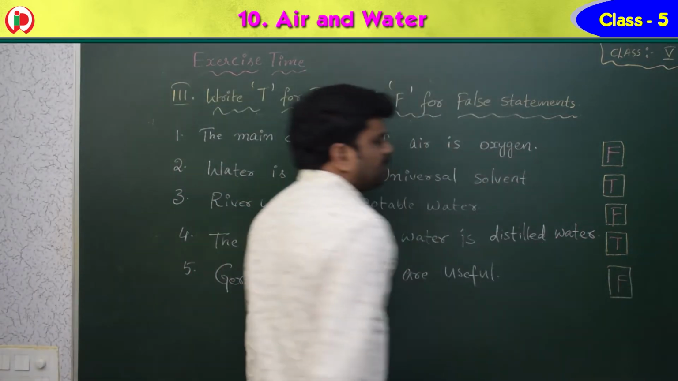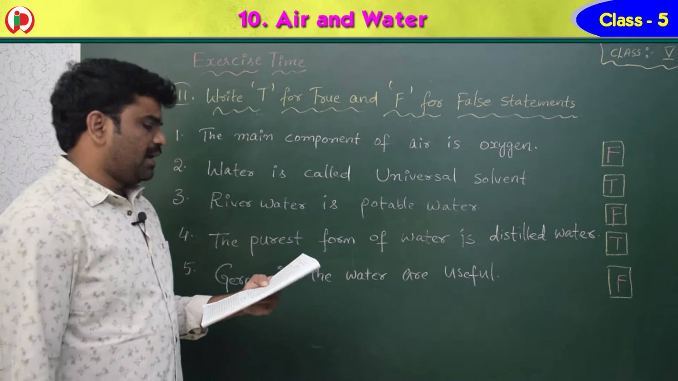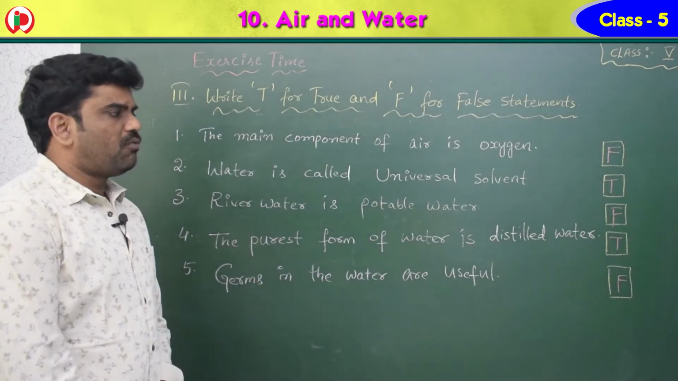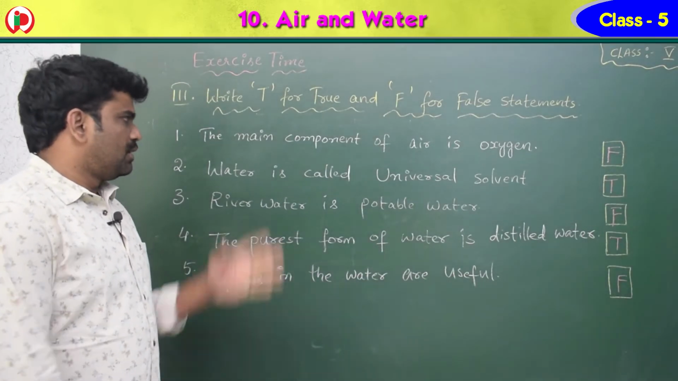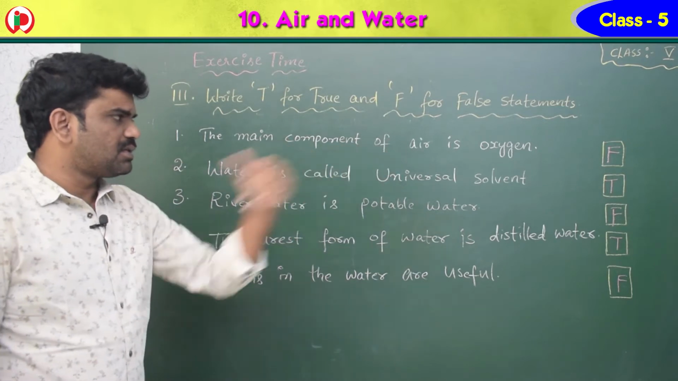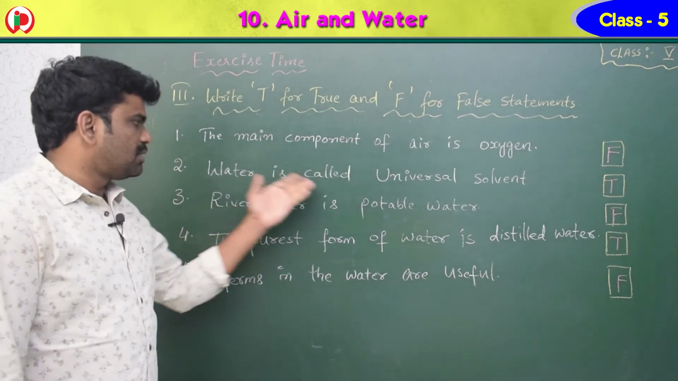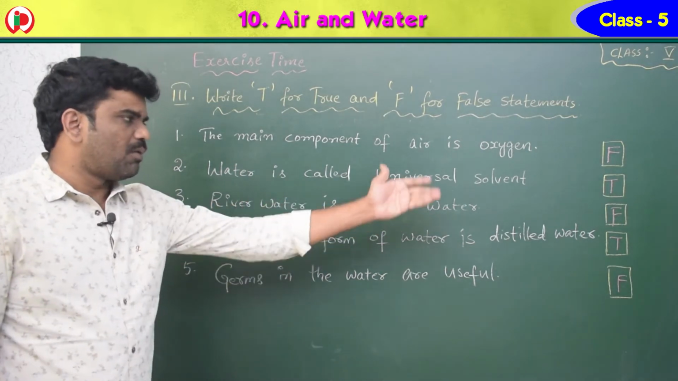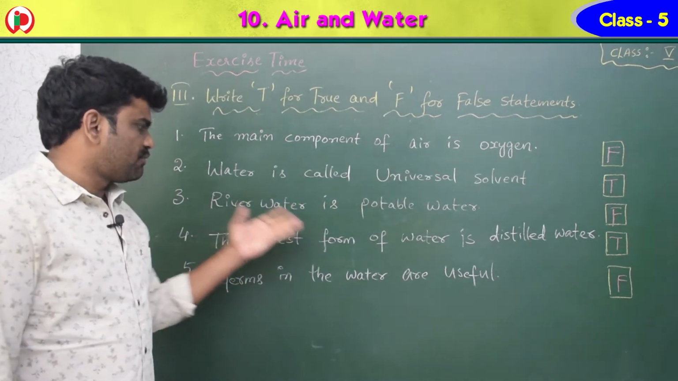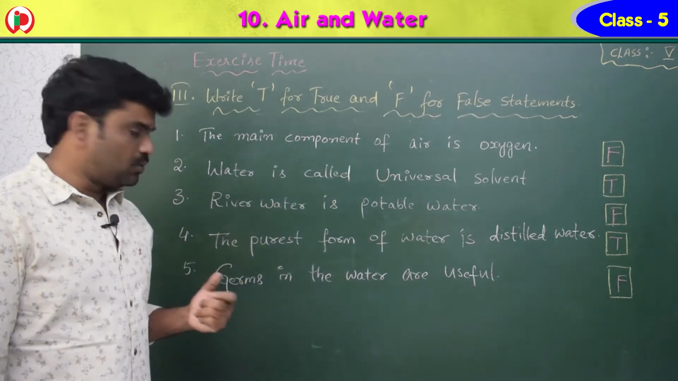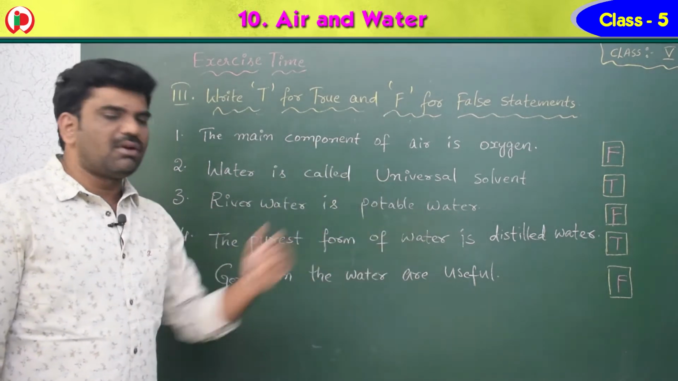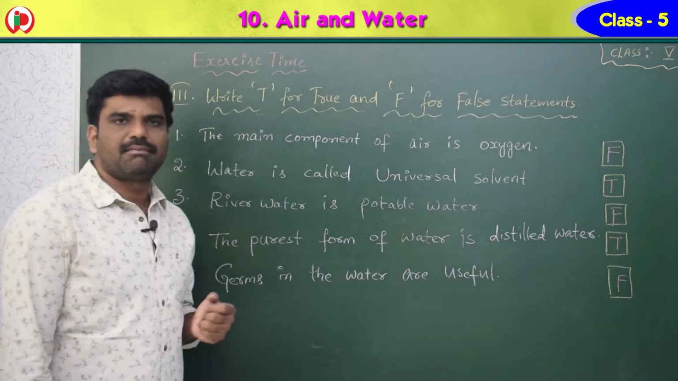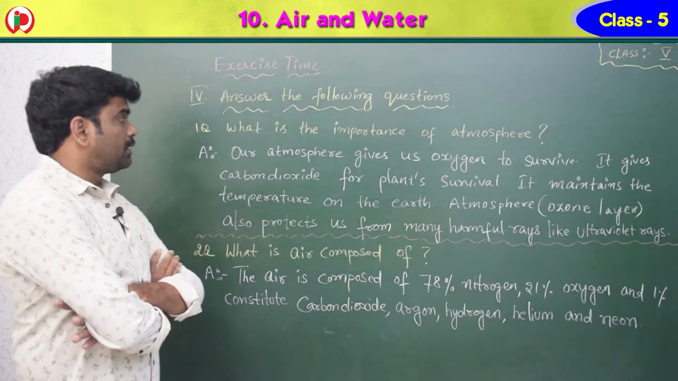So F, T, F, T, F. False, true, false, true, false. So the main component of air is oxygen. False. Water is called universal solvent. True. River water is called potable water. False. Purest form of water is distilled water. True. Germs in the water are useful. False.